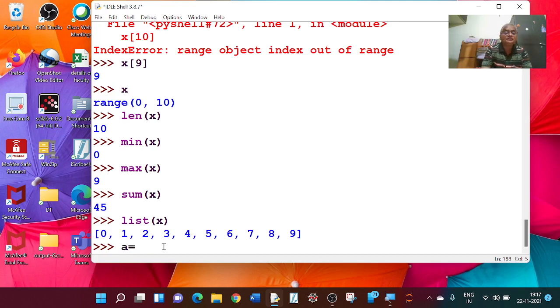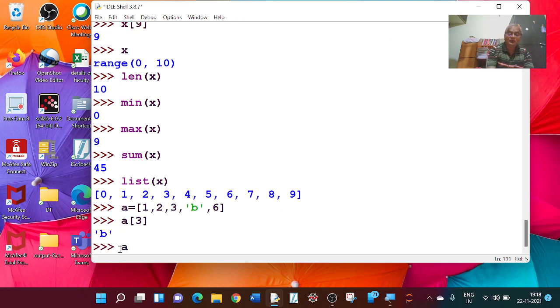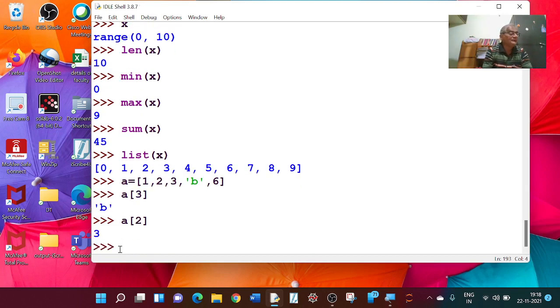I can write a list in this way also. A equal to square bracket 1, comma, 2, comma, 3, comma, within single quotes I will write B, single quote close, comma, and then 6, square bracket close. So no error. See, this is our A0, A1, A2, A3, A4. A3 is B here. Let me check. A3, press enter. It is equal to B. What is A2? A2 is 3.